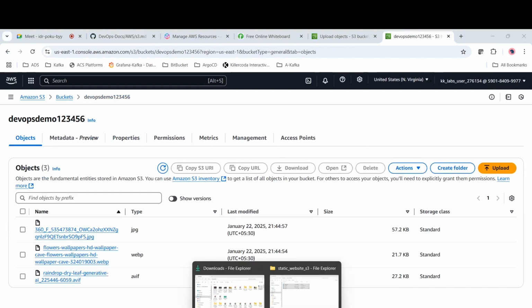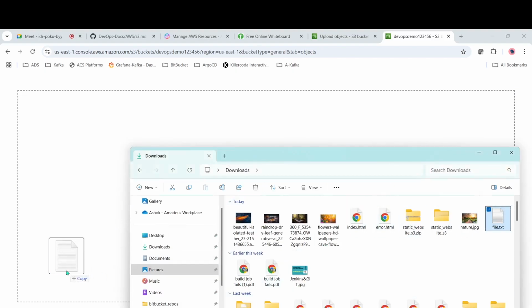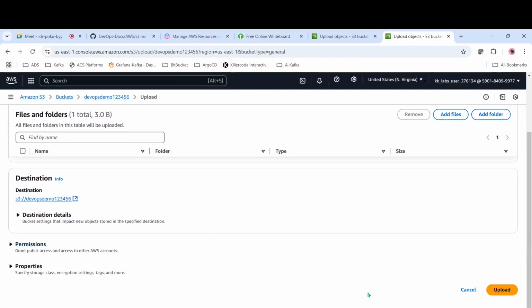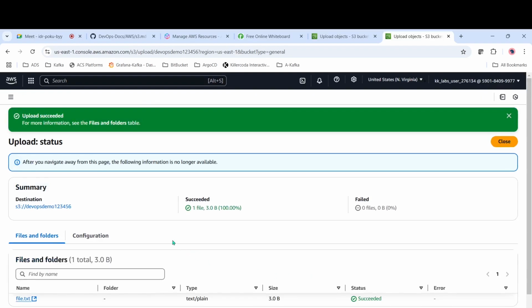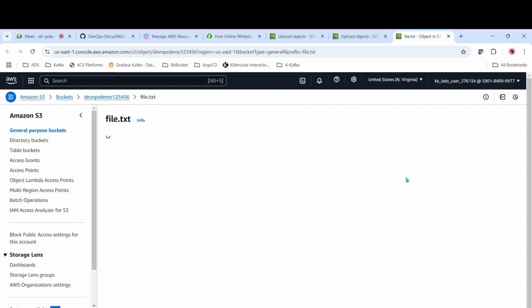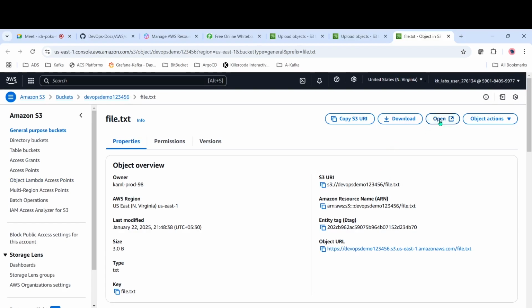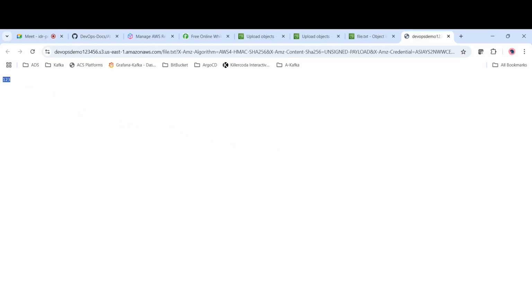Okay, I will just copy paste this file again. I will paste this one, and then I will upload. So what is the data in this? The data is 1 2 3, right? Open. So the data is 1 2 3. Okay, now let it be.